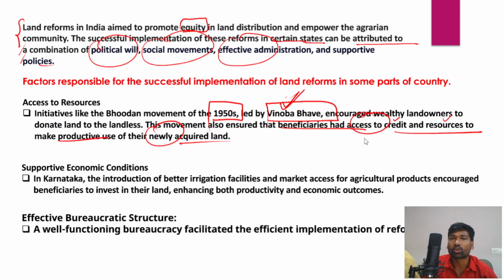Supportive economic conditions are another reason for the successful implementation of land reforms. There are states such as Karnataka, which introduced better irrigation facilities and market access for agricultural products. Remember, in independent India, even after 75 years, there is a lack of proper irrigation infrastructure, and because of that Indian agriculture is still dependent on monsoon rainfall. That's why Indian agriculture is known as rain-fed agriculture. So the introduction of better irrigation facilities and market access encouraged beneficiaries to invest in their land, enhancing both productivity and economic outcomes.